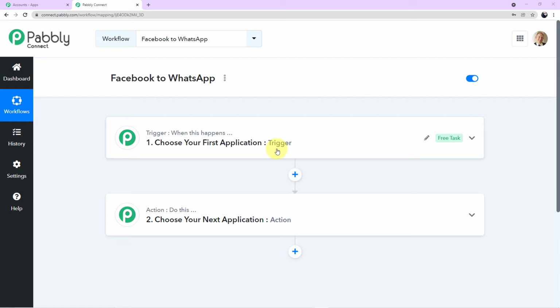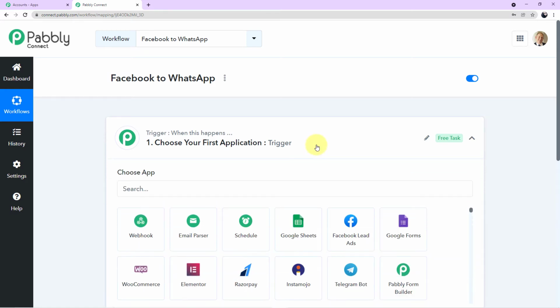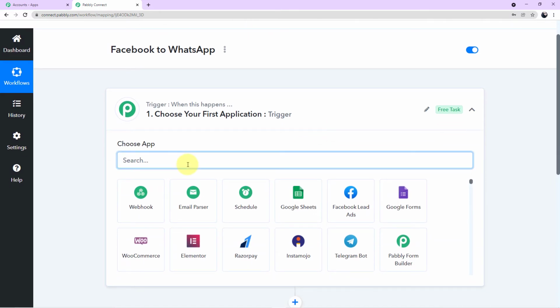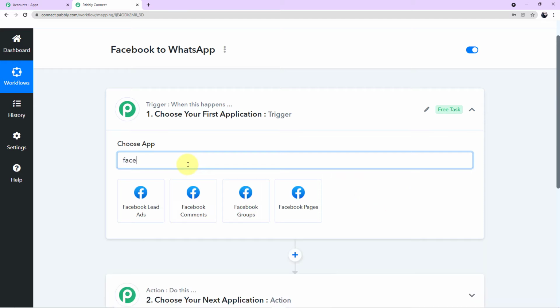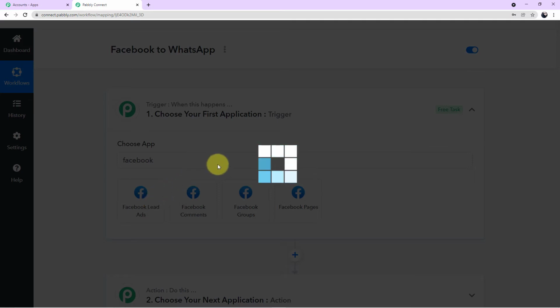And what is the response we want? We want that every time a new lead is generated through your advertisement, a WhatsApp message is automatically sent to them regarding the Black Friday offer. So you understood, trigger is the happening of an event and action is the response to it. Okay, now let's start with the process. To start, we have to integrate our first application. For that, click on our first application, come to the search field, and search for Facebook lead ads. As you can see on my screen, I'll click this.